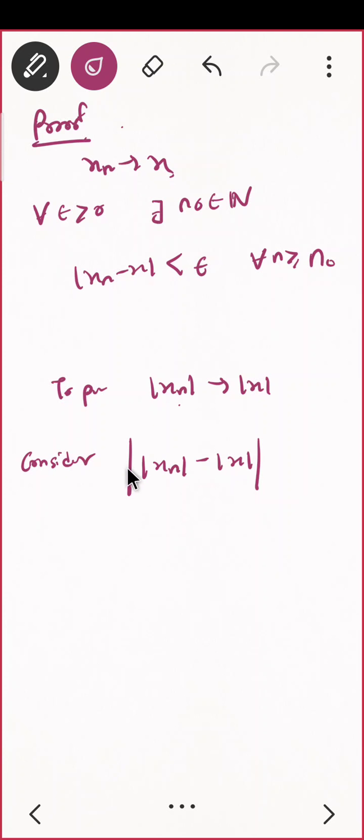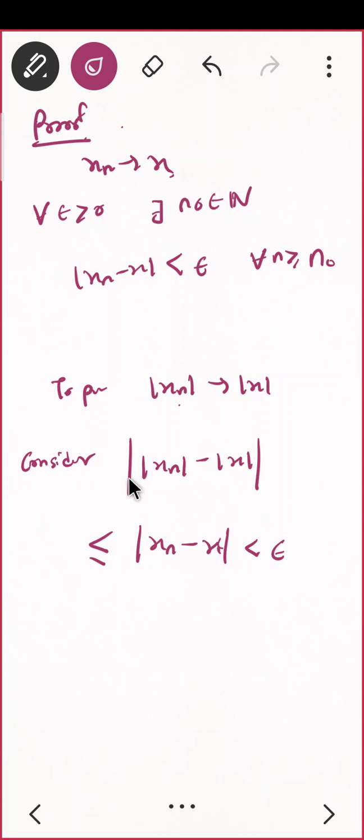And in your unit 1, did you prove these types of sequences are less than equal to something? In your unit 1, did you prove something? These types of sequences are less than mod of xn minus x. Did you prove that? Just recall. If you don't remember, then go back and see that we have proved this thing is less than equal to mod of xn minus x, and if this is less than epsilon.